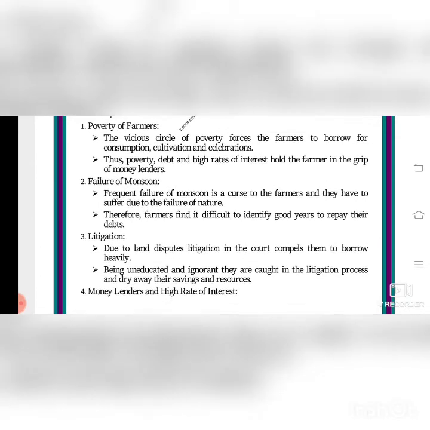Next one, failure of monsoon. There won't be proper rain, so what is happening? The irrigation process is not good. Frequent failure of monsoon is a curse to the farmers and they have to suffer due to the failure of nature. When there is no rain, it is a failure of nature. Therefore, farmers find it difficult to identify good years to repay their debts. So when there is no rain, there is no irrigation, so what is happening? They won't be able to pay the debts, the credit they got from the money investors, isn't it? So more and more they will pay the interest and they will come to the debts.